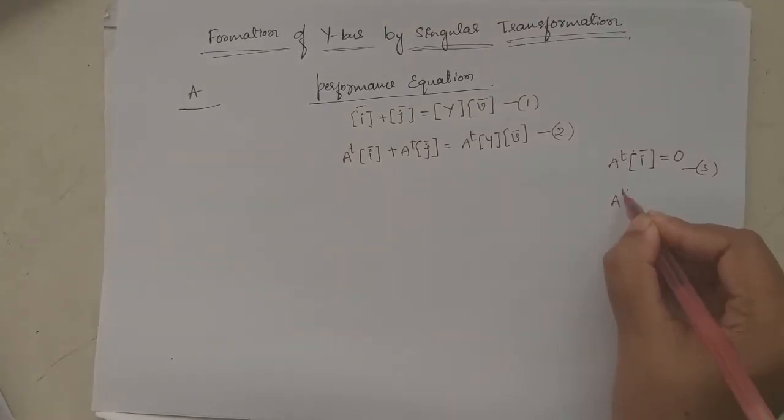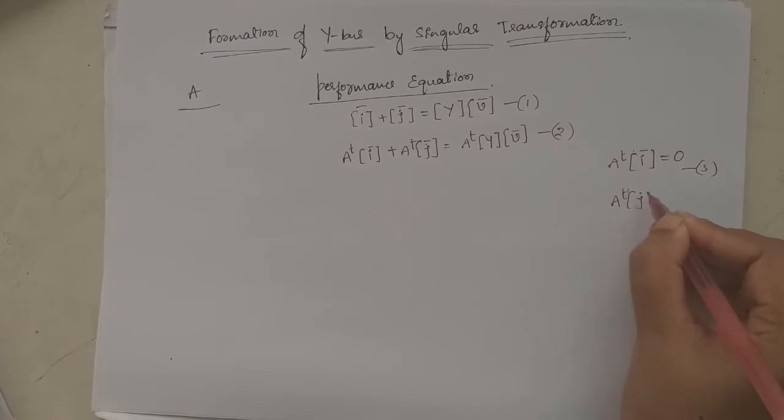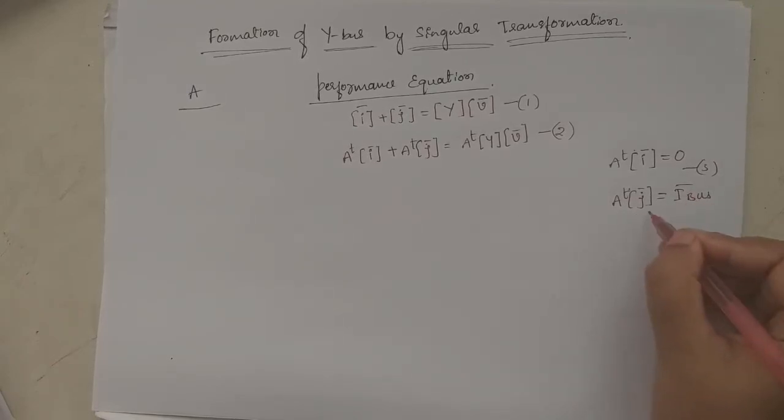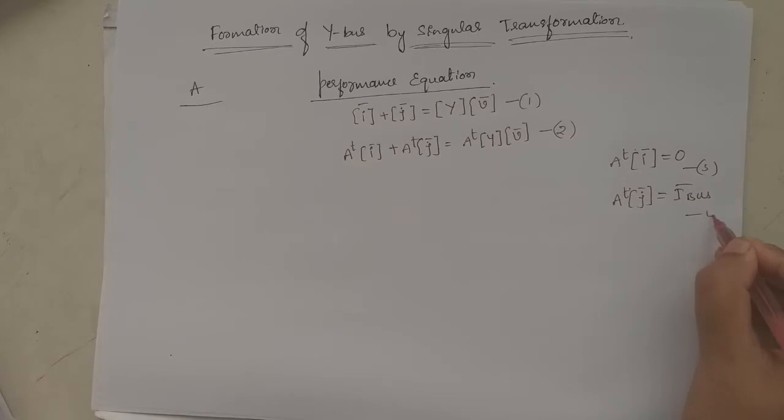So A transpose J is equal to I bus, which is the vector of impressed bus currents. Take it as equation 4.